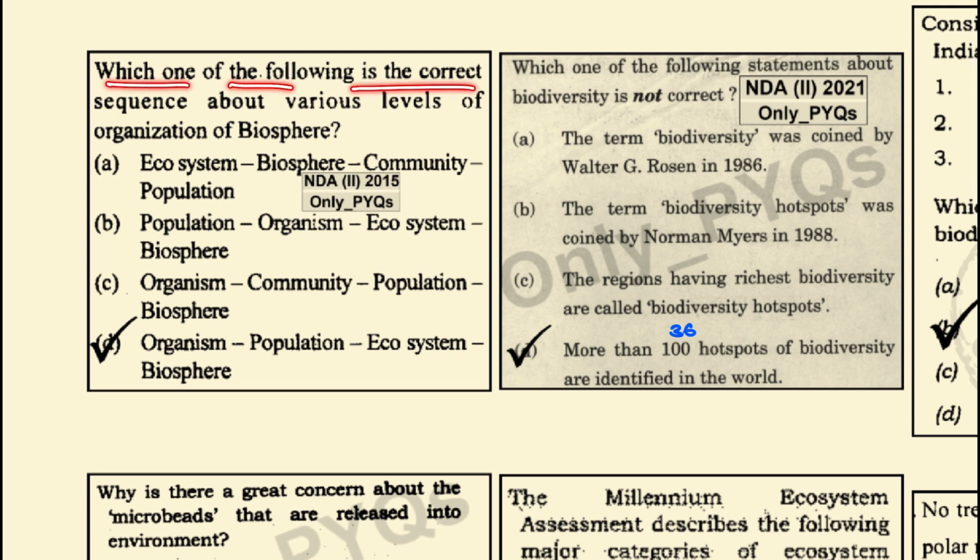Which one of the following is the correct sequence of the various levels of organization of the biosphere? First comes the organism. The group of organisms creates a population, and a group of populations forms an ecosystem, which further creates the biosphere.